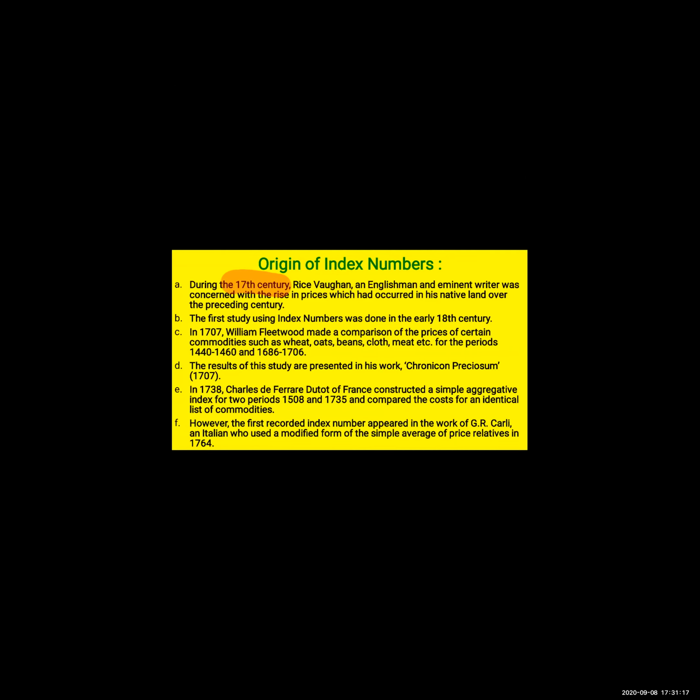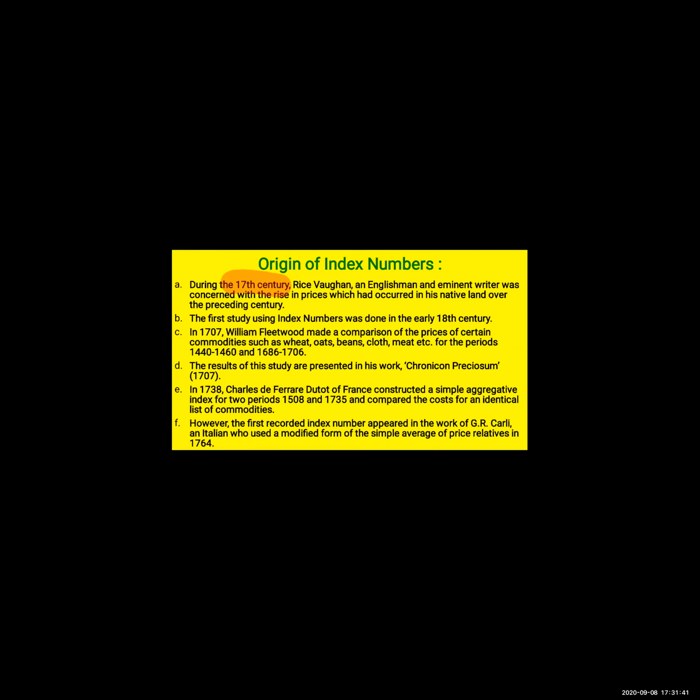No, it is Vaughan. So during 17th century, Rice Vaughan, an English and eminent writer. Eminent writer means what? Notable or famous. Was concerned, was worried with the rise of price which had occurred in his native land. Native land means what? From where he was belonging to.